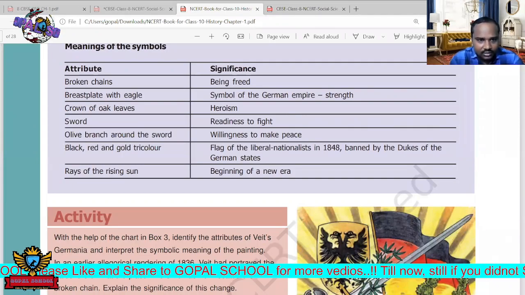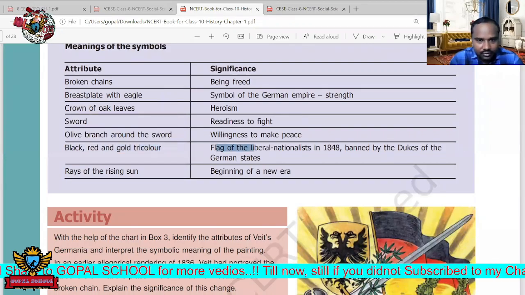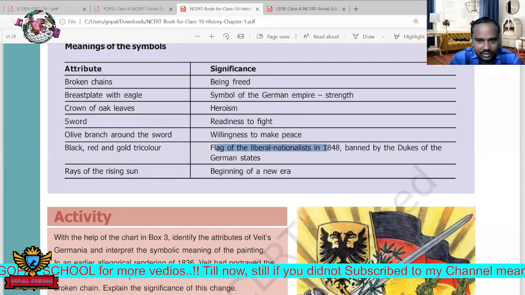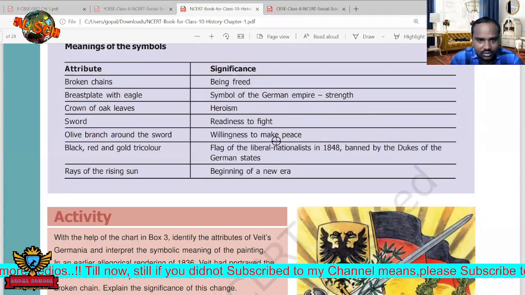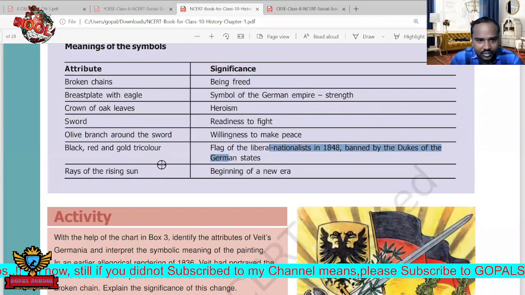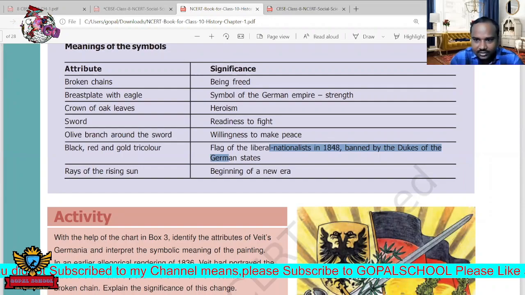Next, black, red, and gold tricolor. This was the flag of liberal nationalists in 1848, banned by the dukes of the German states. These are the different symbols. Next, rays of the rising sun. Where is the rising sun? Here it is.